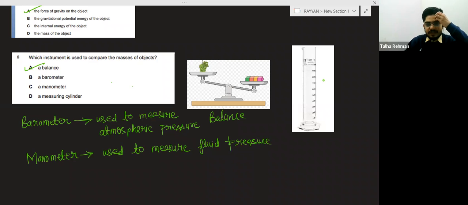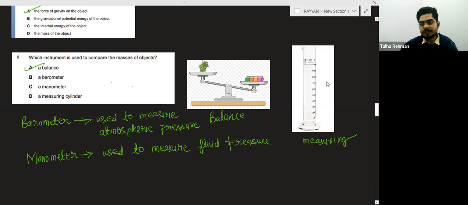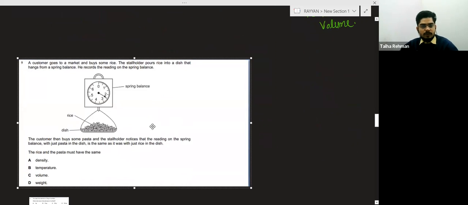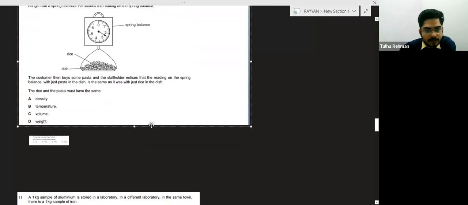And after this, a measuring cylinder. This is a measuring cylinder. So you know what is the use of the measuring cylinder? To measure the volume. Okay, so next question. This question I think we have completed now.